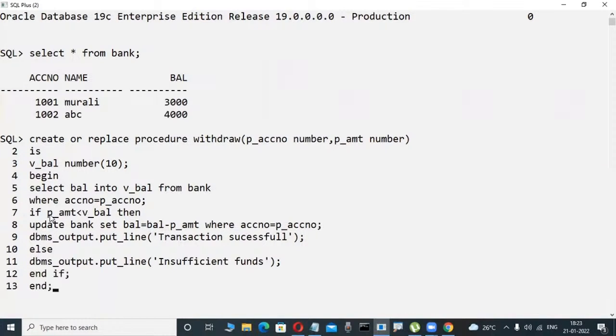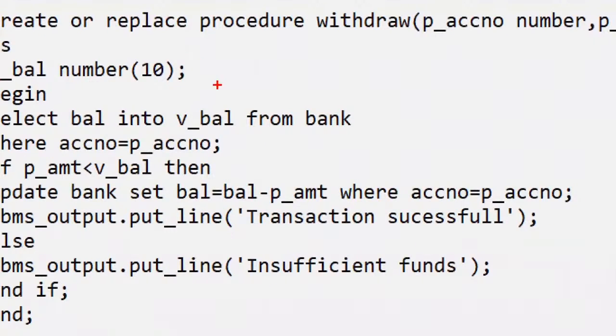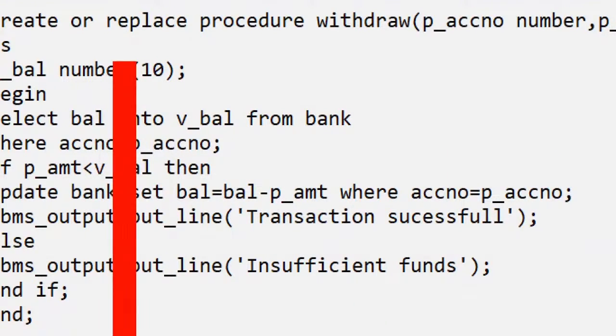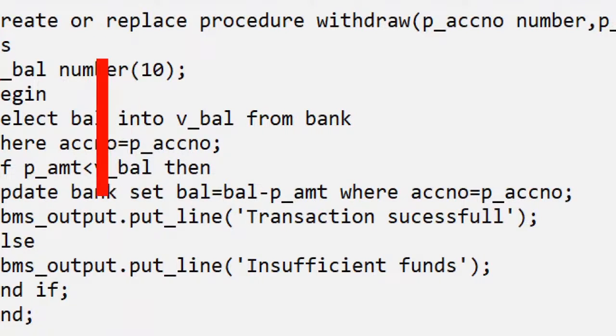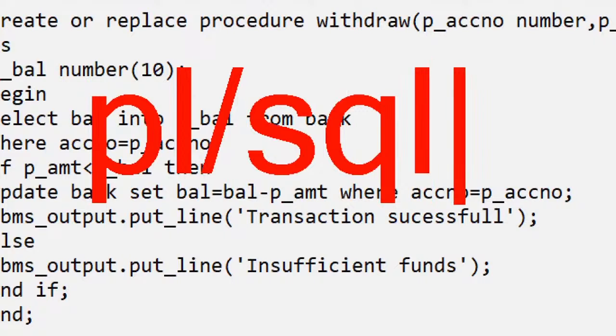And now check it out. Something like this is how they write a procedure, for example. Observe here, some coding I'm writing. This is not difficult coding, very easy coding. Even if you have software knowledge and don't have an idea yet, you will be writing it in the future, because I will tell you all the things. These types of coding are called PLSQL coding. It is like a little bit of programming. Yes, PLSQL coding only.